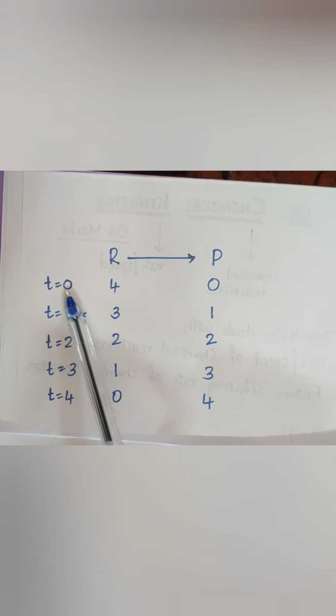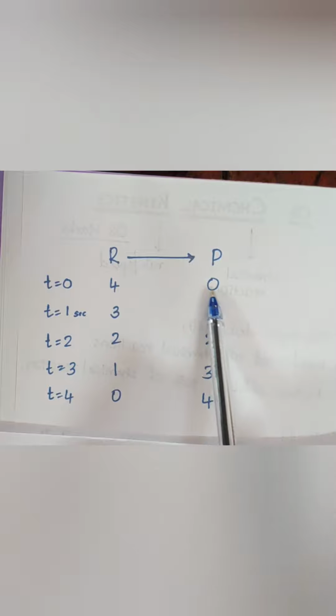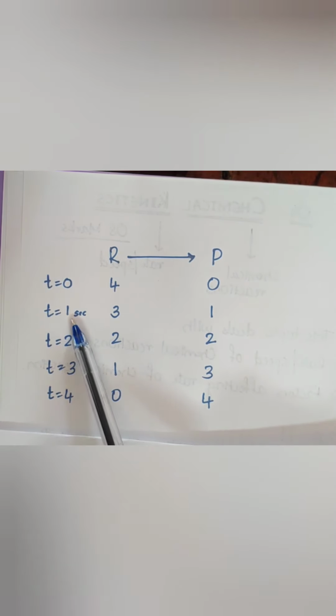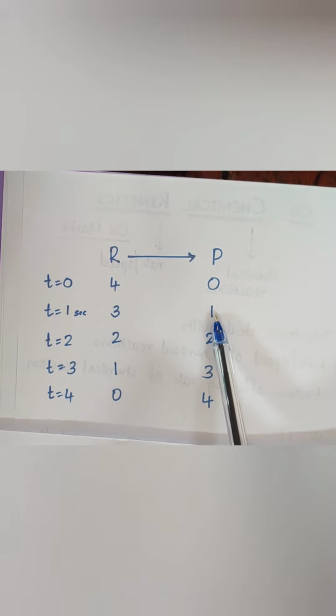The product will not have formed, so I'll take its concentration as 0. Say after 1 second, the concentration of the reactant decreases from 4 to 3. Some product will have formed, say 1.